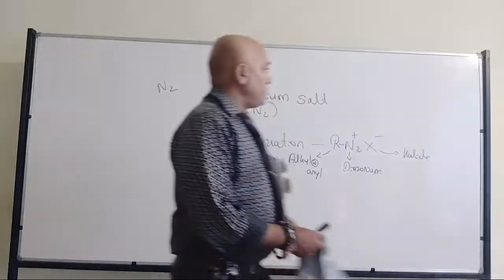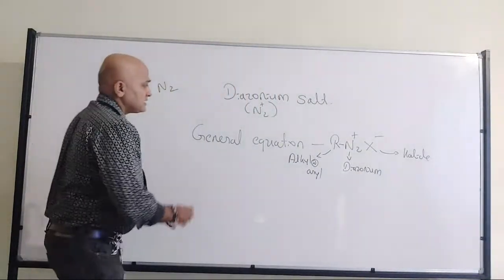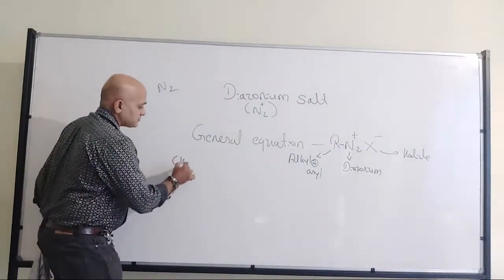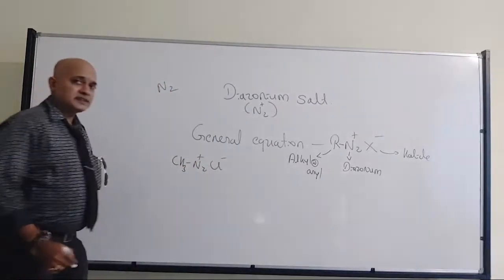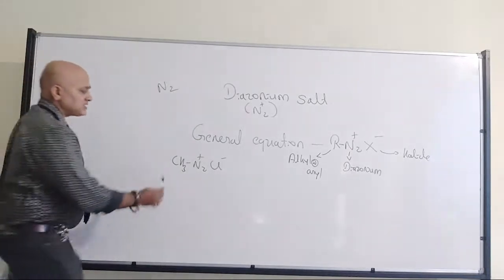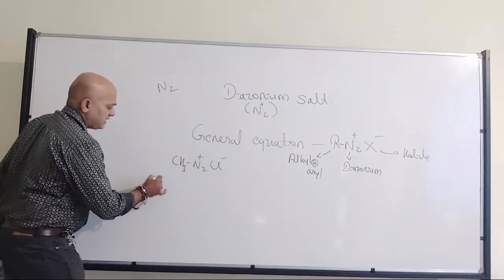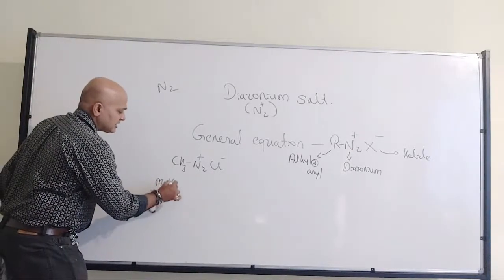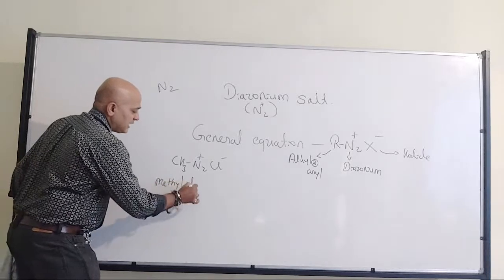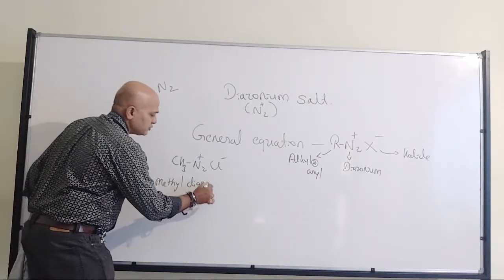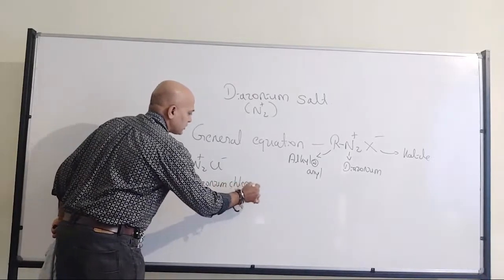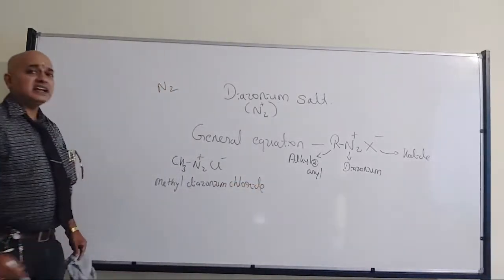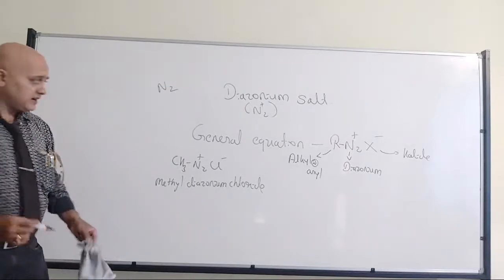For example, if I have CH3 N2 plus Cl minus, then I can read it straight away from left to right: CH3 means methyl, N2 plus means diazonium, Cl minus means chloride, so methyl diazonium chloride.